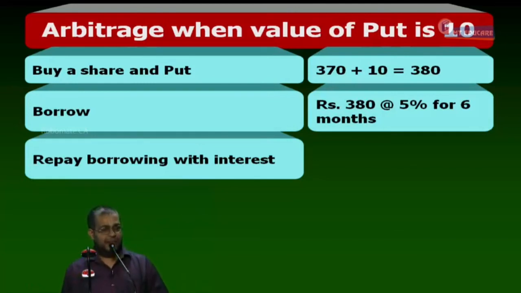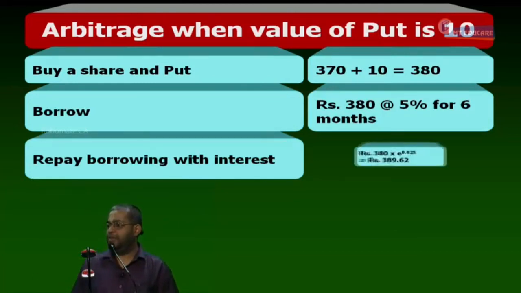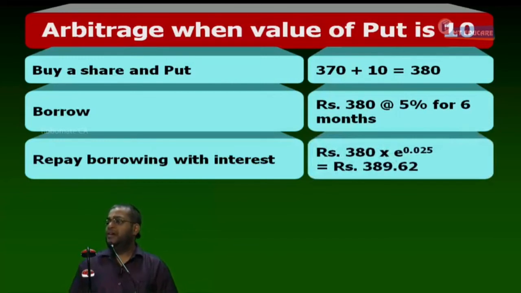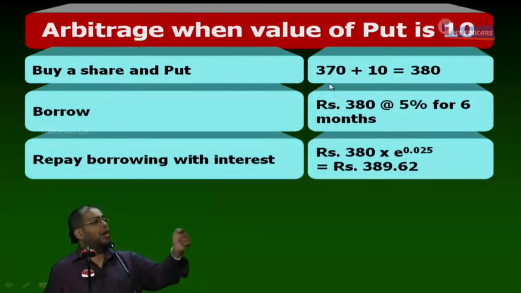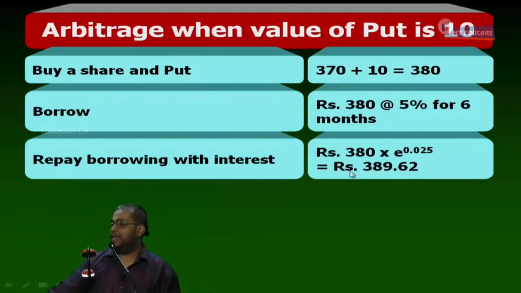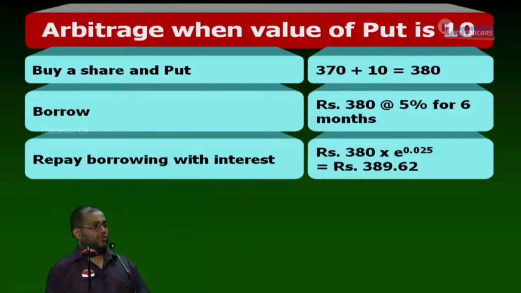I deposit for 6 months at 5%: 380 into e power 6 by 12 into 0.05, which is equal to 380 into e power 0.025. Continuous compounding gives the number 389.62. The money I have to repay is 389.62. Please stop writing. Finish copying up to this? After 6 months, how much loan do I have to repay to the bank?